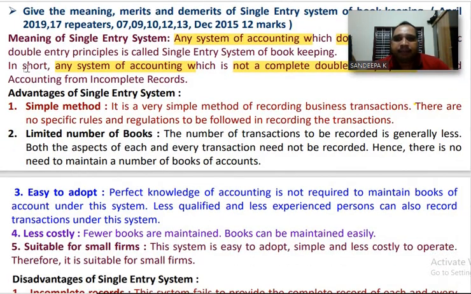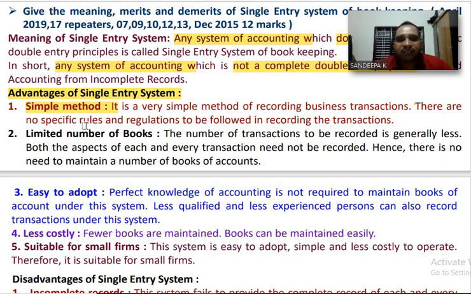I already explained meaning of single entry system, features of single entry system. Next we shall know about advantages of single entry system. First one, simple method. It is a very simple method of recording business transaction. There are no specific rules and regulations to be followed in recording the transaction.